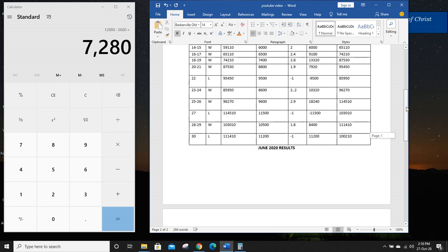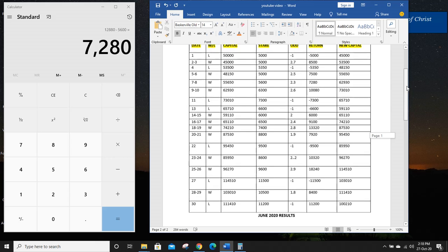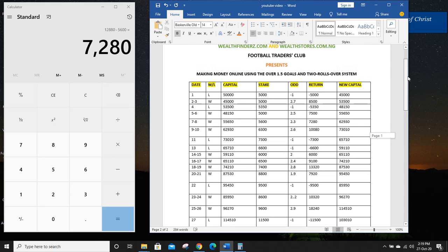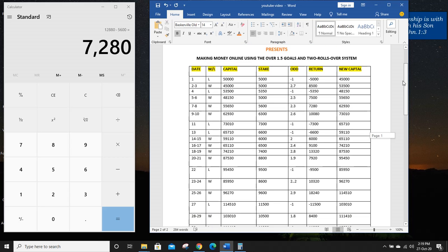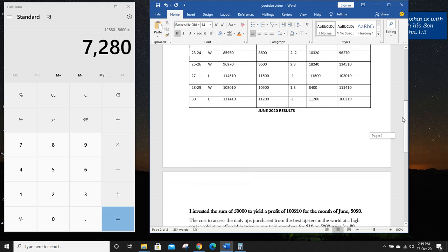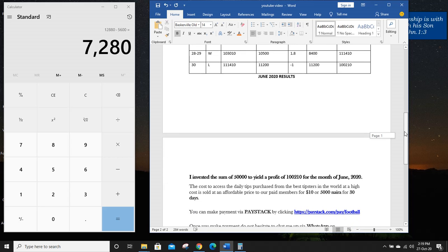The COVID-19 and so many other factors, and my school, that's why I said let me try and stick and invest for the month of June after the COVID-19. But my school and other stuff made me still pause. Now I have resumed fully, and I believe we are going to make a huge amount of money.